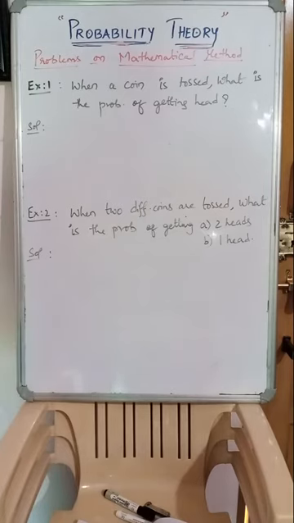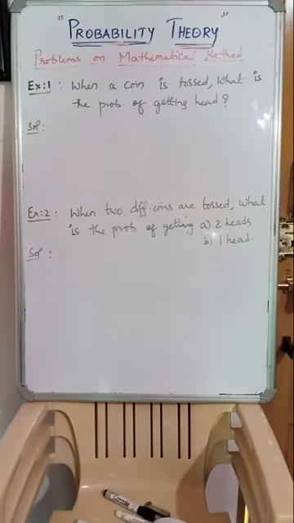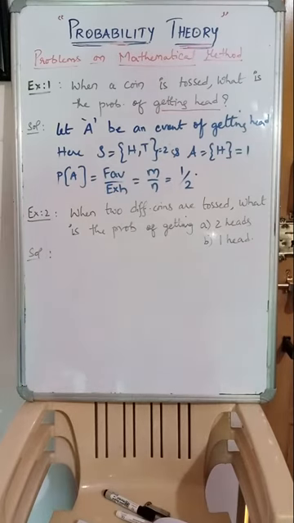Now, for 1 mark it has to be calculated in an elaborative manner, so directly it cannot be written that the probability of getting head is 1 by 2. We need to write, for any kind of random experiment, the sample space first. So let us consider what exactly the event is in this problem. Probability of getting head: getting head is an event. So let A be an event of getting head.